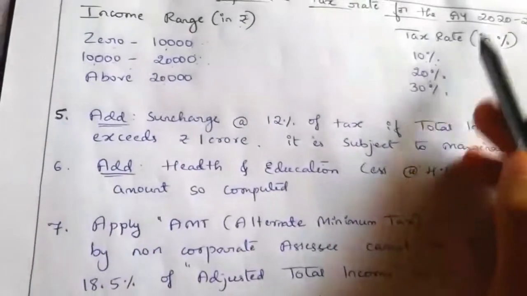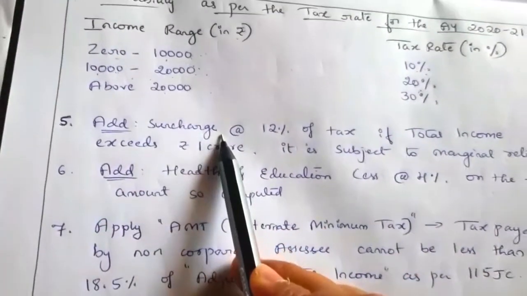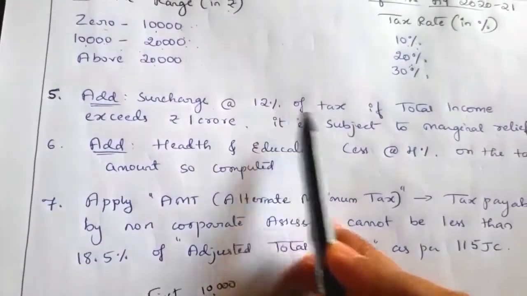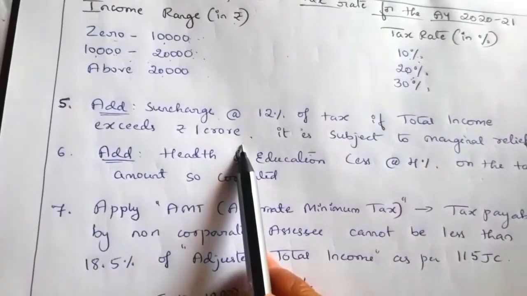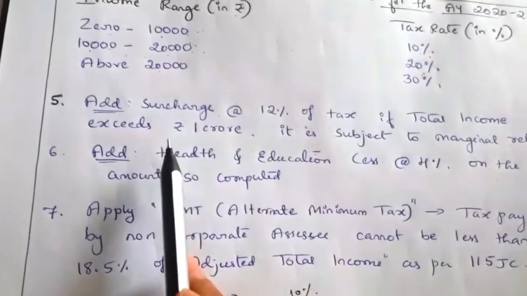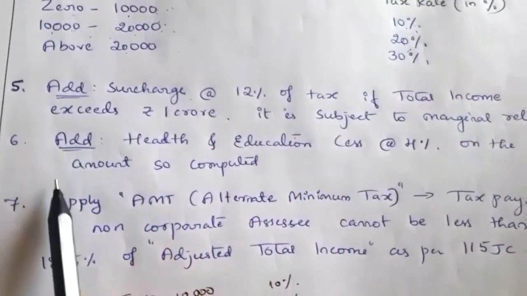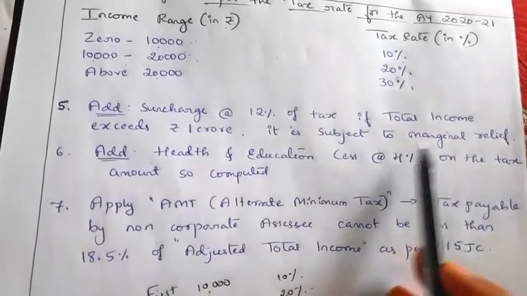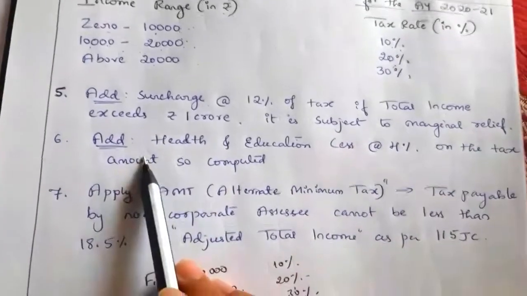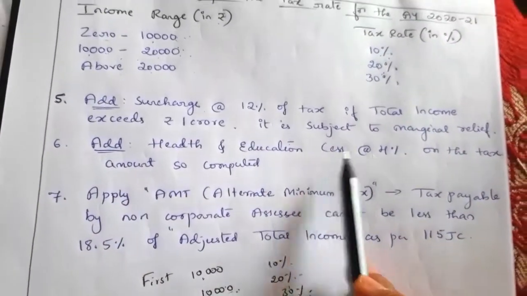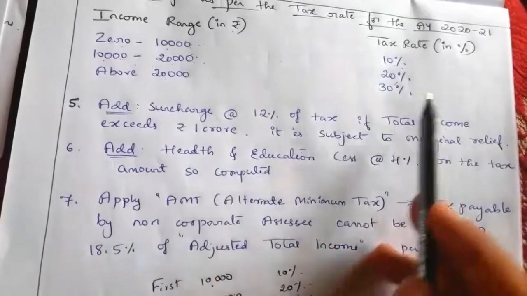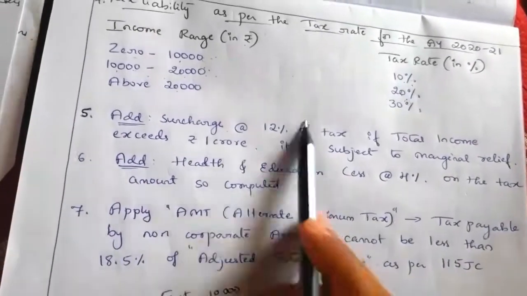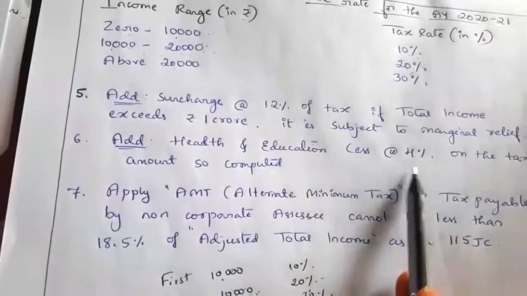Next, on that tax we have to add surcharge if any. That is at 12 percent of the tax so computed if total income exceeds 1 crore. 12 percent surcharge if total income exceeds 1 crore, and it is subject to marginal relief. Next we have to add health and education cess, that is at 4 percent, also on the tax amount so computed. On the tax amount so computed we have to add health and education cess.